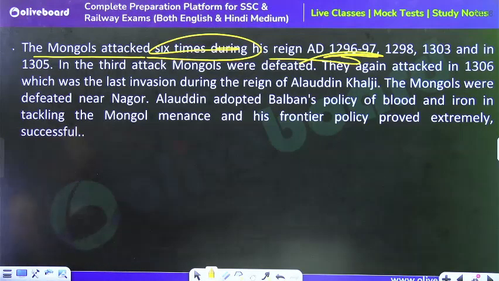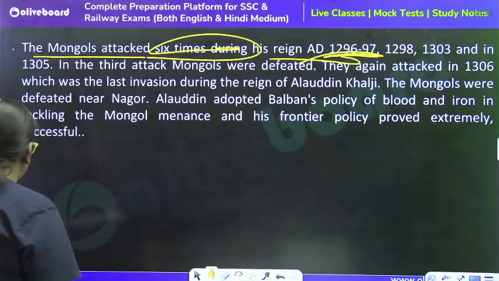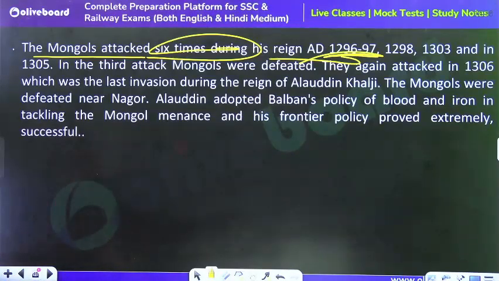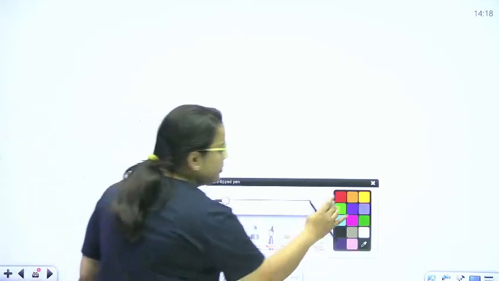Apart from this, Alauddin Khilji was a very prominent ruler in the case of the Delhi Sultanate. So his administrative reforms are very popular.